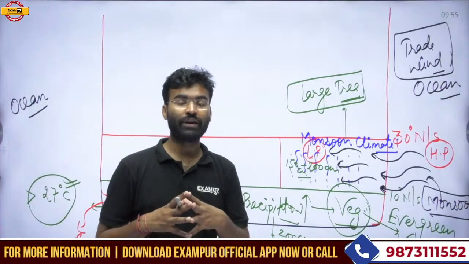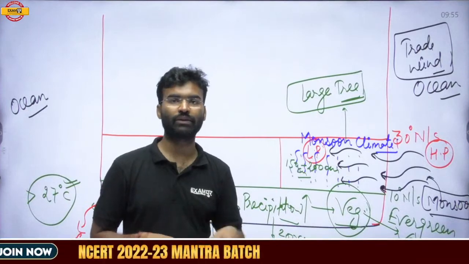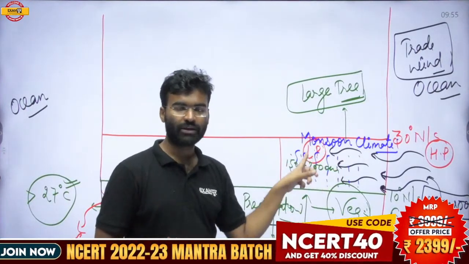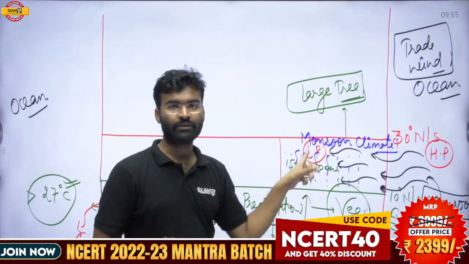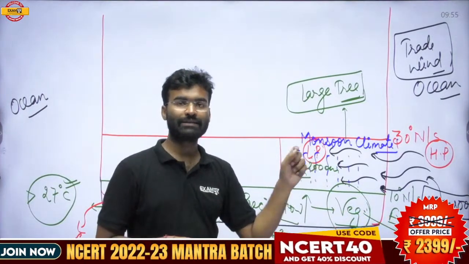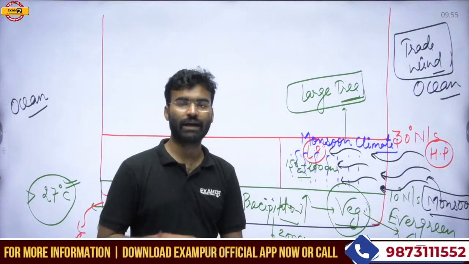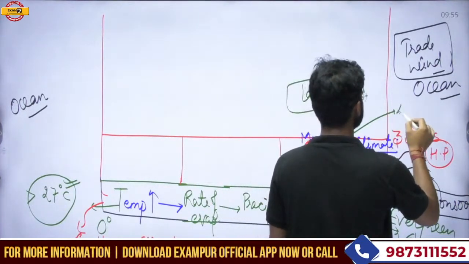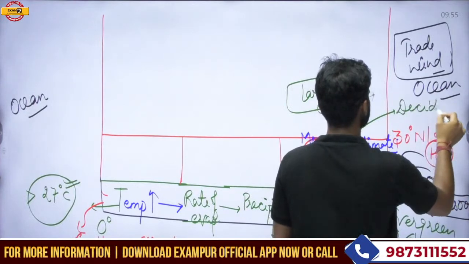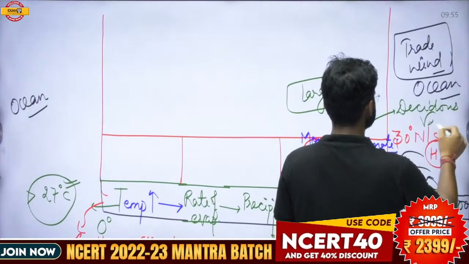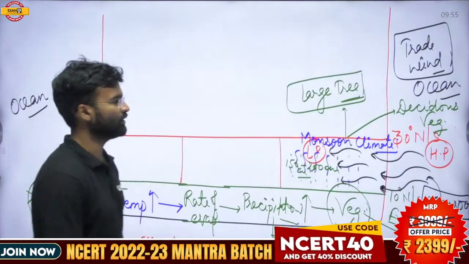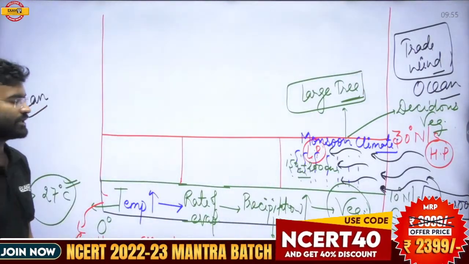When the dry season appears and the rainfall stops, the vegetation in this zone sheds all its leaves at the same time, and this type of vegetation is called deciduous vegetation. So this zone consists of deciduous vegetation.